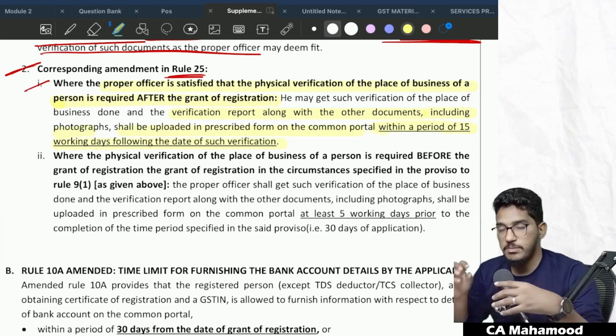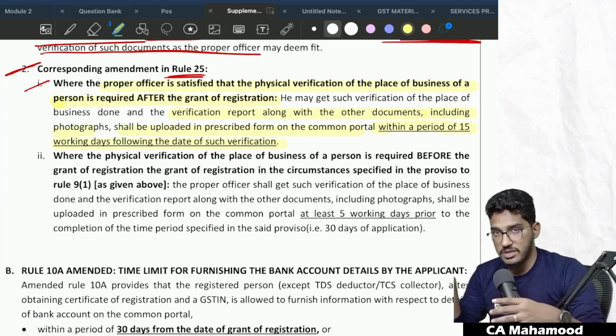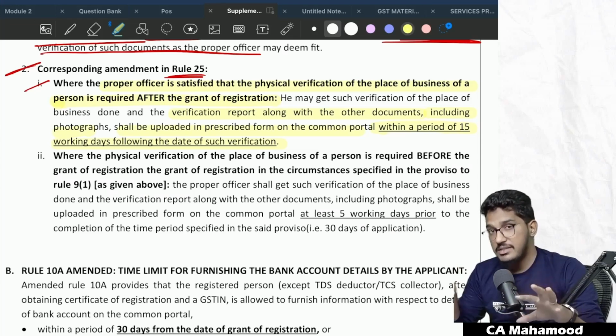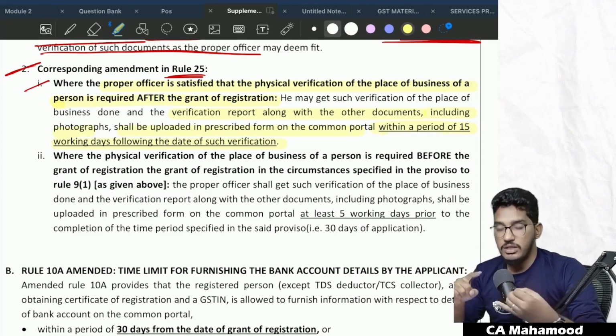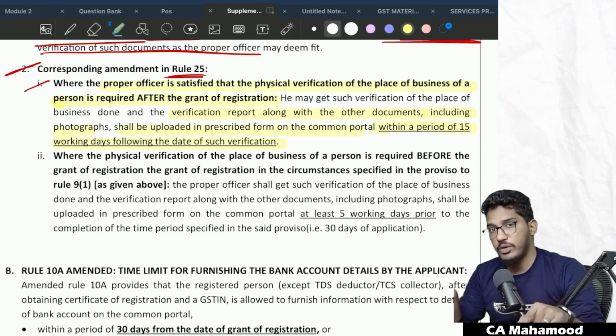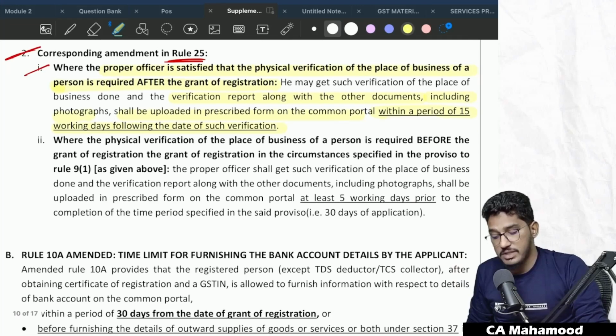So in case the proper officer is doing physical verification after the grant of registration, and he has done the physical verification, within how many days? Within 15 days of completing that physical verification, all the relevant documents, the photographs of the physical verification, everything should be uploaded. By whom? Not the applicant, but by the proper officer. So within 15 days of verification, the proper officer should upload all the documents and photographs relating to physical verification, in case the physical verification is happening after the grant of registration.